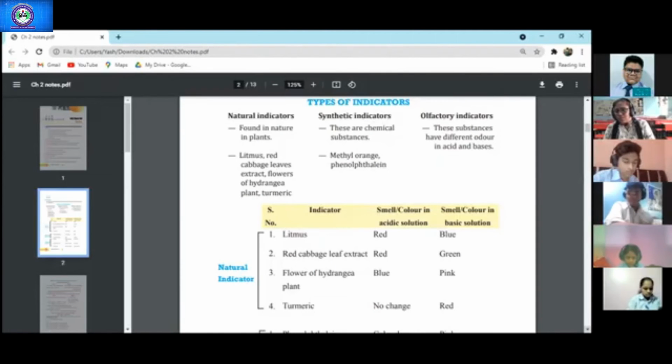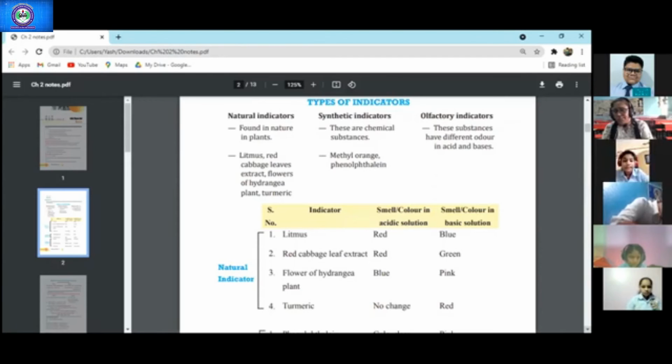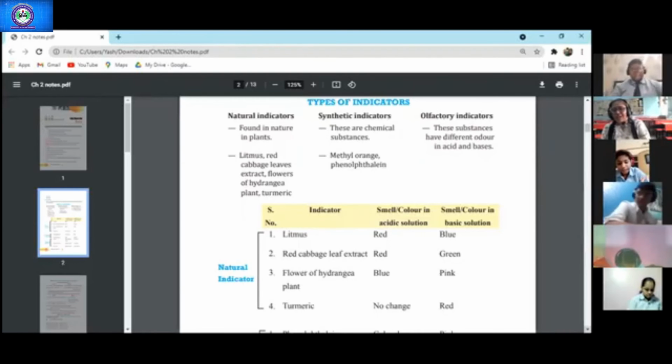But red litmus solution, does it change to blue in acid? Yes, it remains the same. Red will remain the same. And in base, it will change to blue in color. Very good, right?